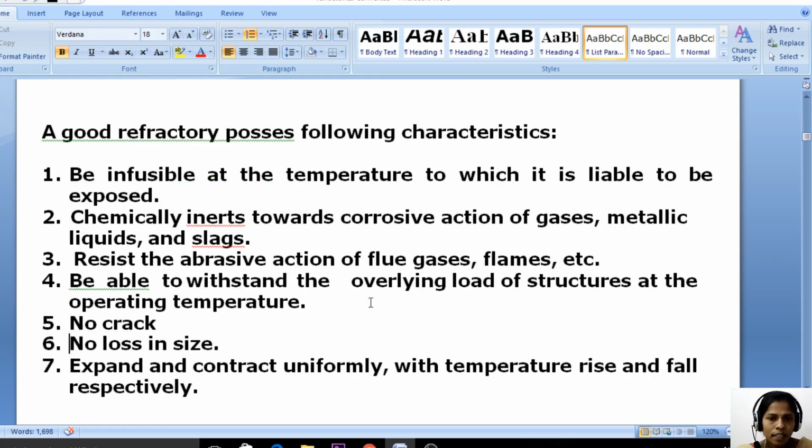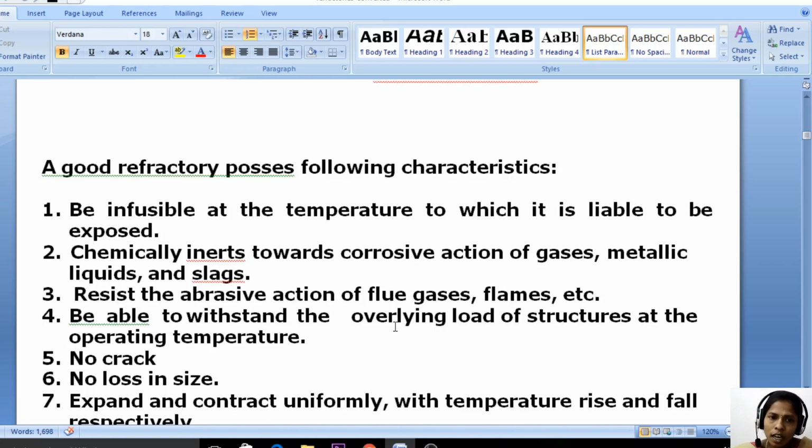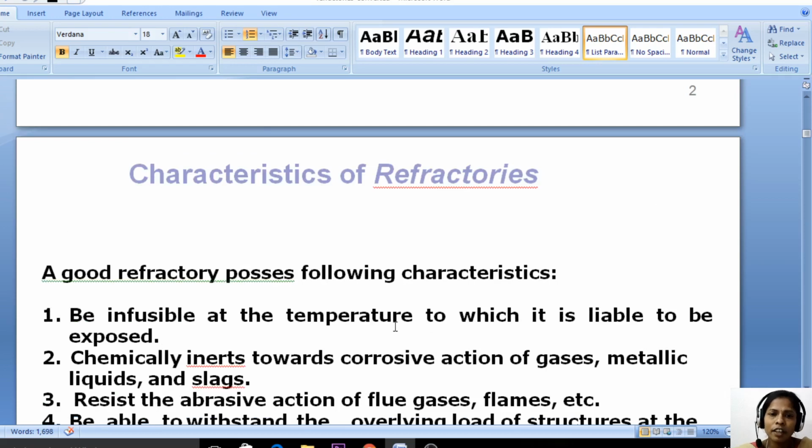It should be able to withstand the overlying load of structures at the operating temperature. That means it can bear even overload at higher or operating temperature. There should be no crack and no loss in size, and it should expand and contract uniformly with temperature rise and fall respectively. Whether expansion or contraction, it is uniform as the temperature increases or decreases. Those are the characteristics of refractories.